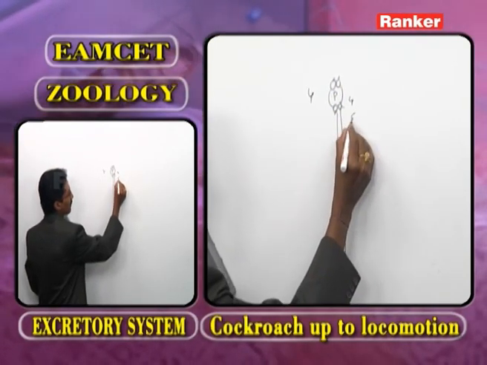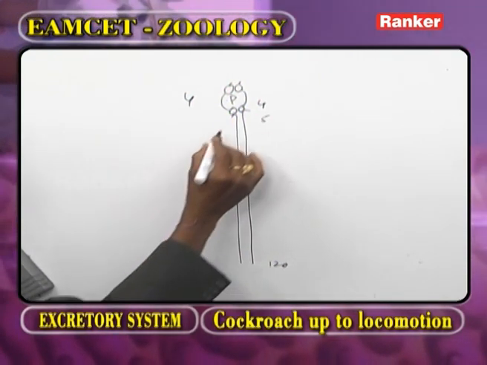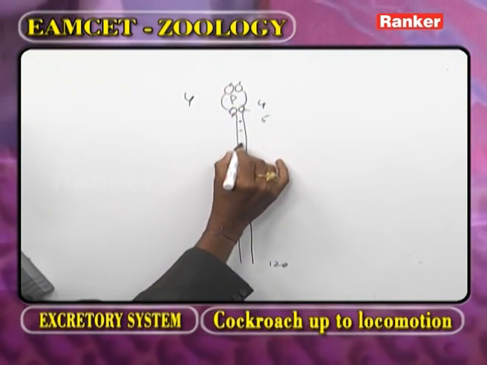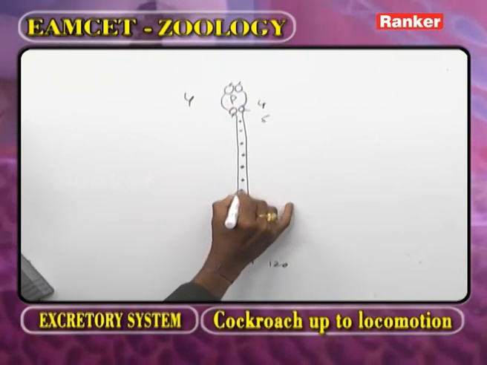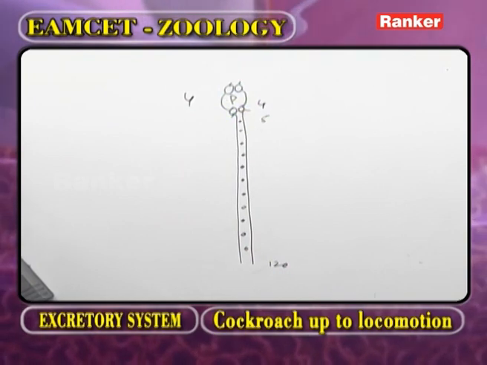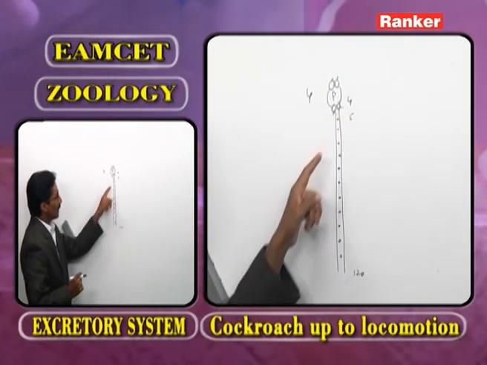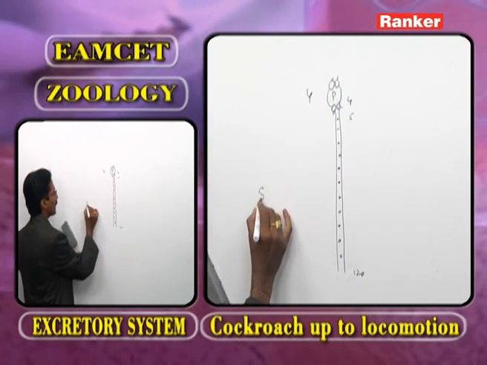From the fifth segment to the last segment, on the nerve cord, segmentally arranged ganglia are present.